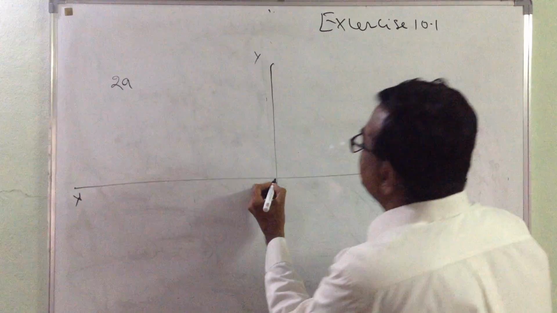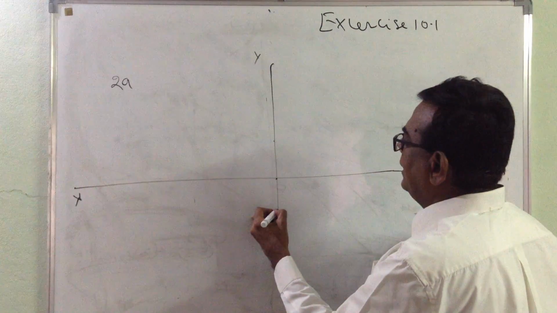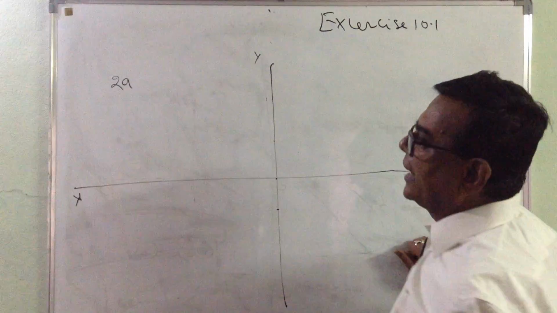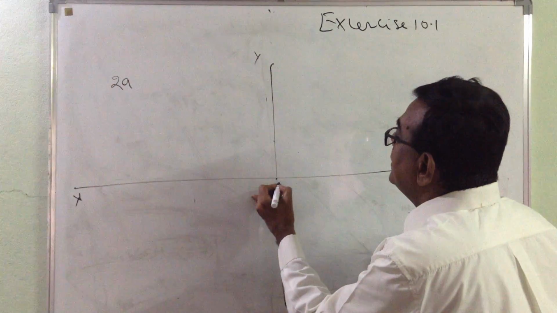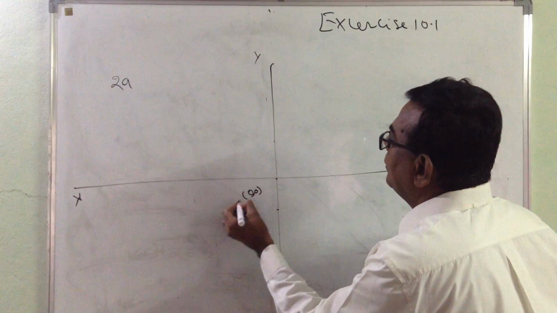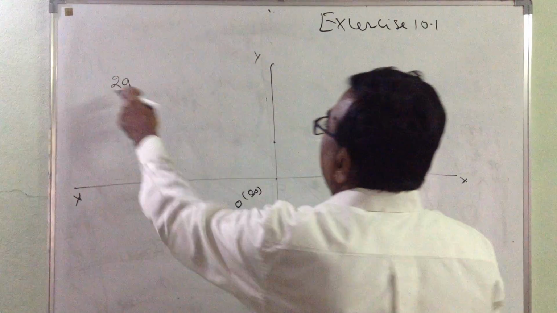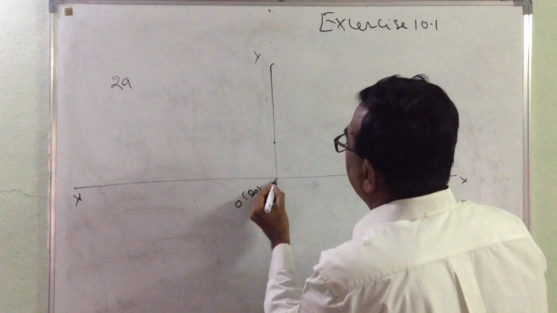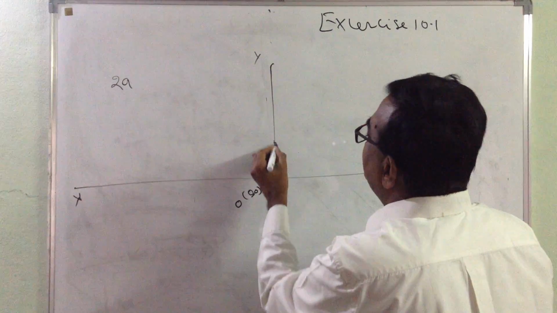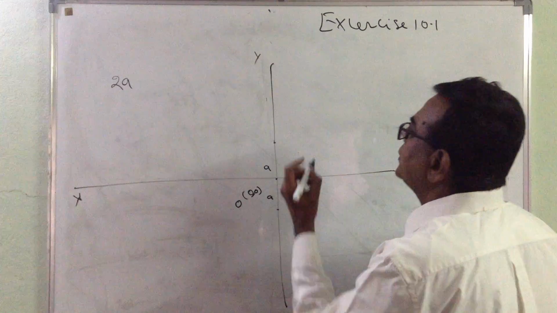The base of this equilateral triangle is on the y-axis with the origin as its midpoint. Origin is 0, 0, O. This is going to be the midpoint of this side. What is the length of each side? 2A. If it is 2A and the origin is the midpoint, each half is going to be how much? A and A simply, so this total is 2A.